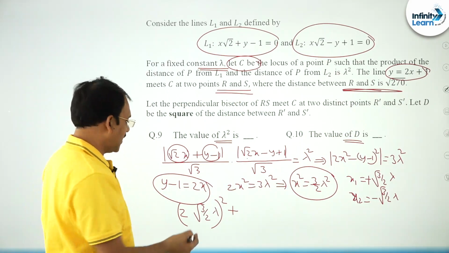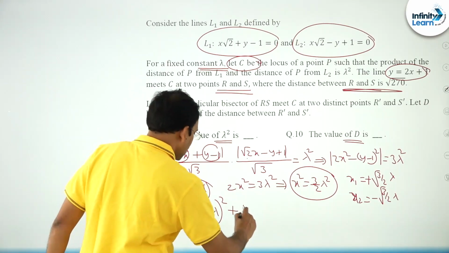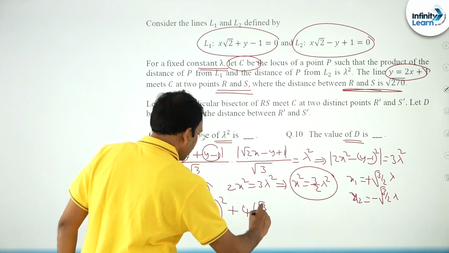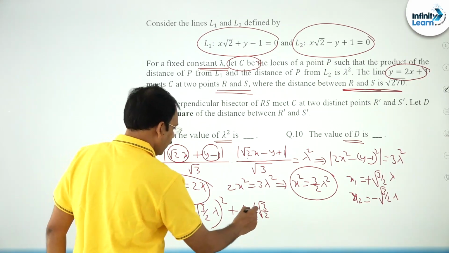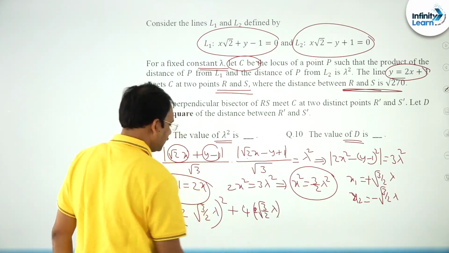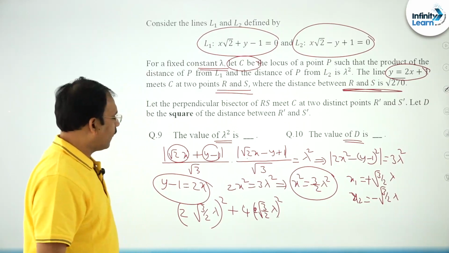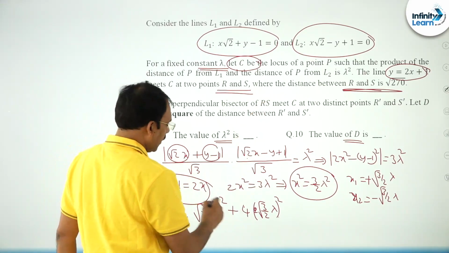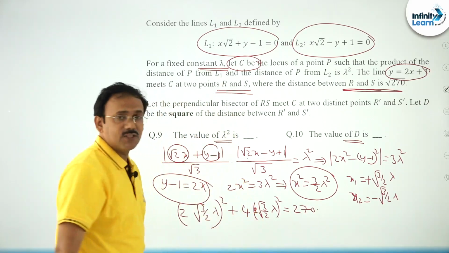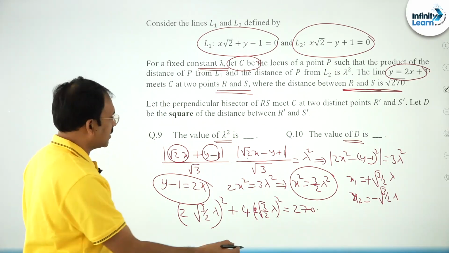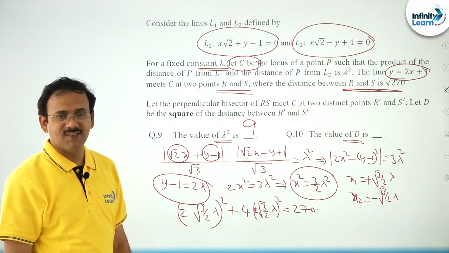So it is 4 times root 3 by 2 lambda whole square. Finally, under root, this is equal to root 70. If you just equate it, you will get lambda square is equal to 9. Simple equation.